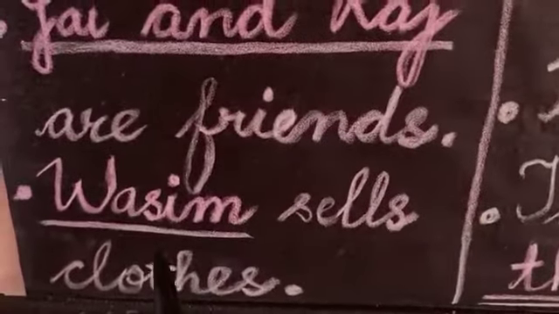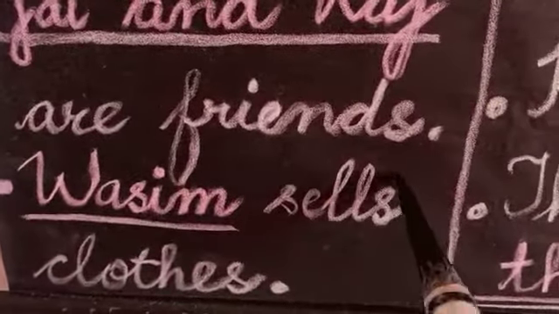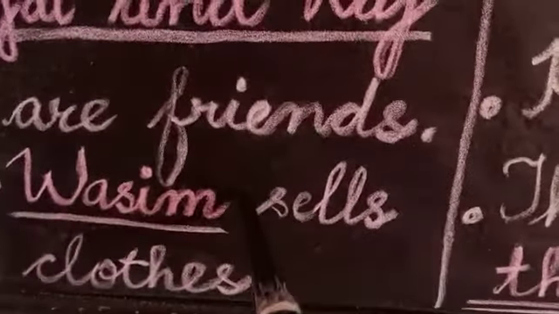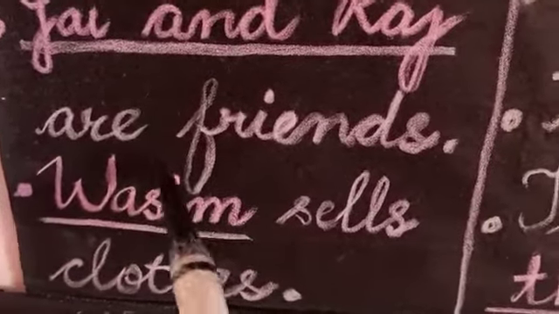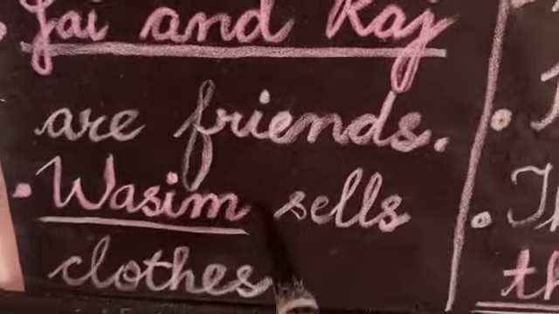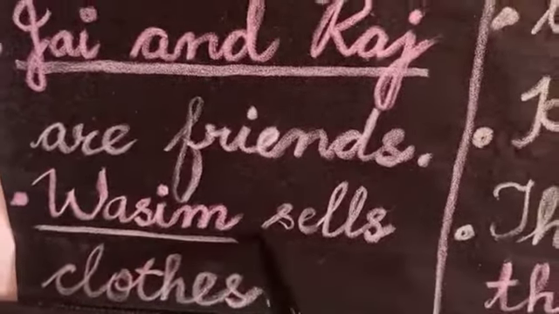Next example, Wasim sells clothes. My dear students, you see there is an action, sell. Here the activity is sell. And who does this activity? Wasim. So Wasim is the doer of this action. So we can say that Wasim is the subject.